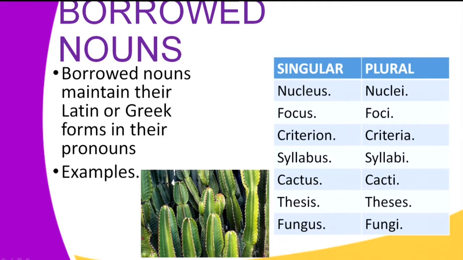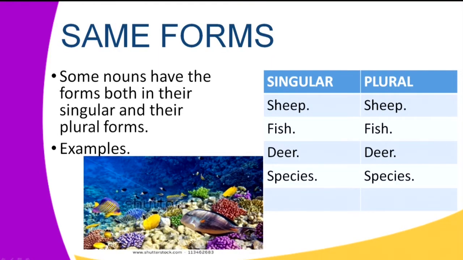Now, we are saying that all those are borrowed words, and they take plural forms in the way that has been shown in column 2 of this table. Let's talk about nouns that have constant singular and plural forms. Some nouns have the same forms in their singular and in their plural forms.